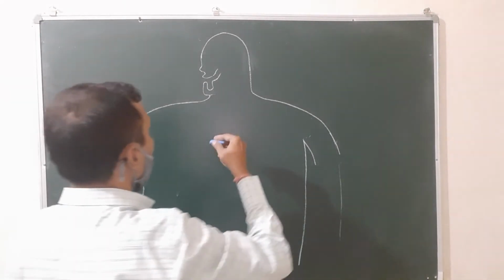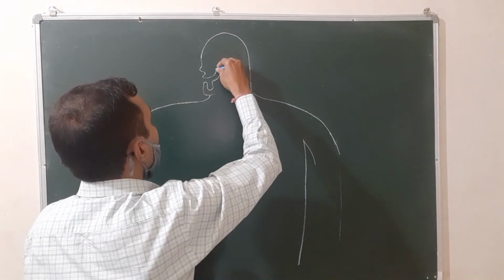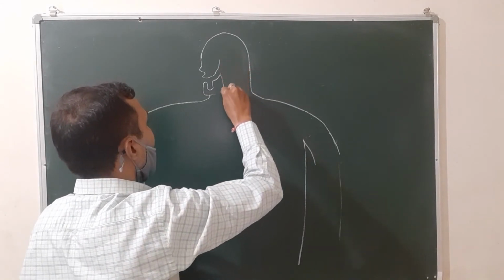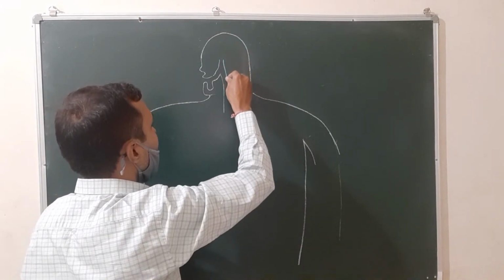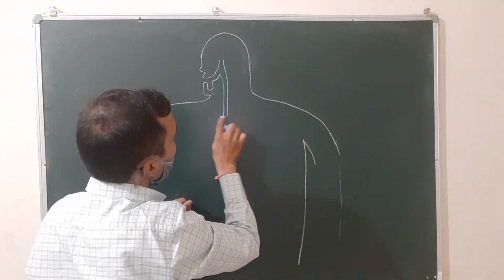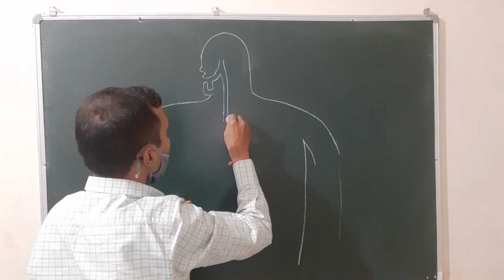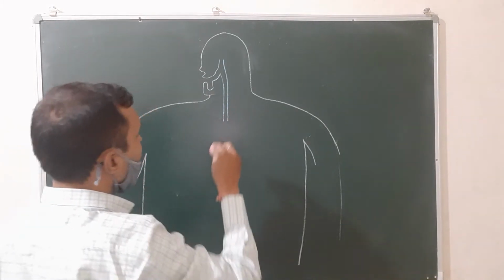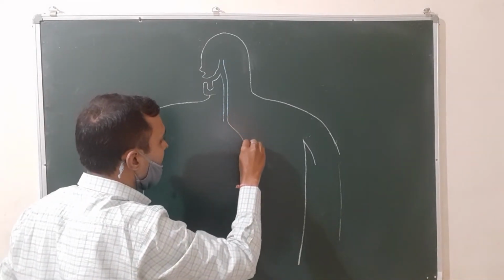Then you will make it clearly. You will move down like this. Then this is the food pipe. Then we will make the stomach.